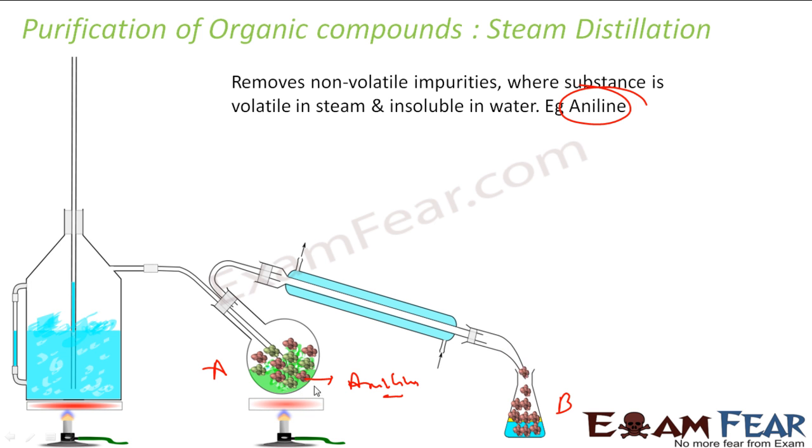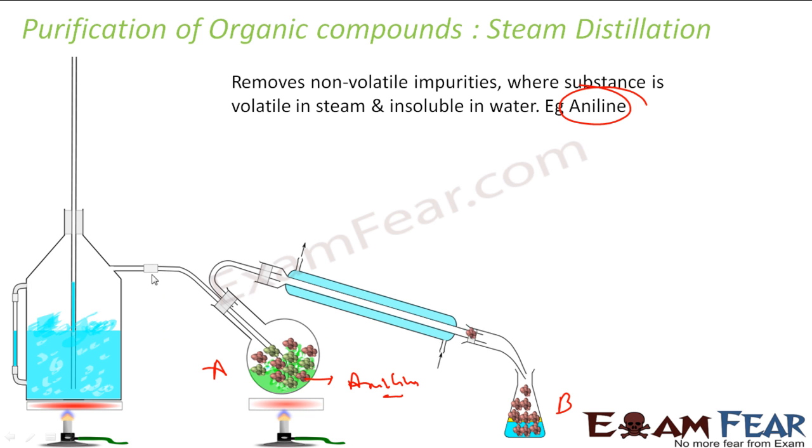And all this green are my impurities, because in this case, these impurities are something which are not volatile in steam. They are not volatile. Even if we heat, it won't go. For example, iron dust or something, right? There can be so many non-volatile impurities. So here, there are substances, for example, aniline, which are insoluble in water. Please note, it is not soluble in water. So if you see here, you'll get water and aniline. Since they are not soluble, you can easily separate them, right? Because they are insoluble. But in this case, there was an aniline with some impurities, and these impurities were non-volatile, right? And since it is insoluble in water, I can just distill it.